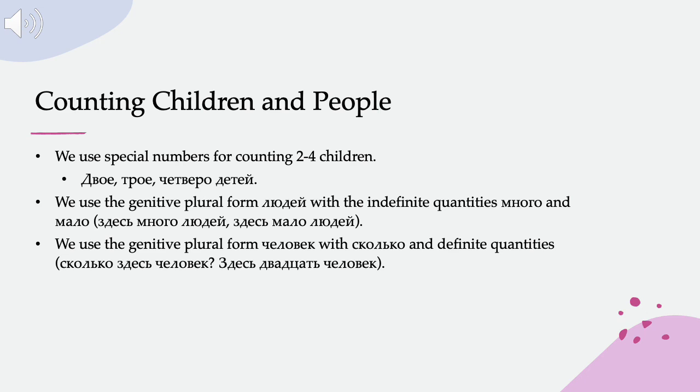But genitive plural is going to be the same as the nominative singular with the word человек when we have specific quantities. Здесь 20 человек. So there you go, a little more fun with Russian counting.